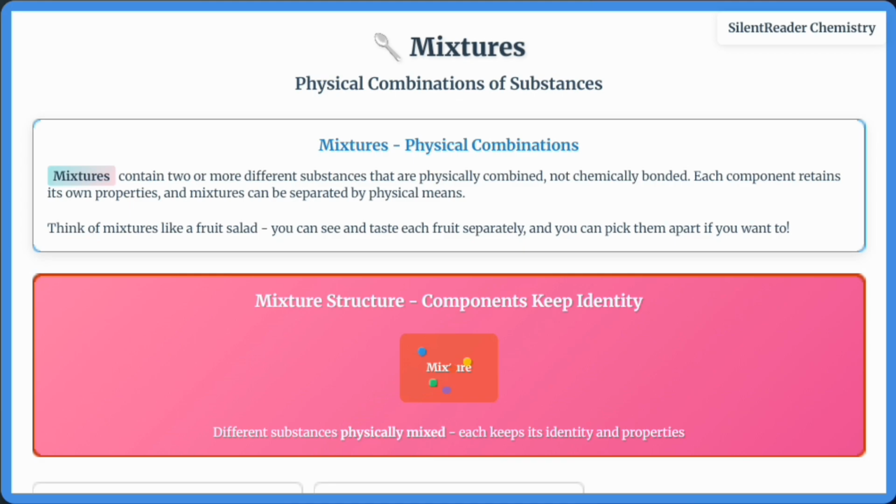Mixtures can be homogeneous like salt water or air that are uniform throughout, or heterogeneous like salad or soil where you can see different components. Key characteristics include variable composition, components keeping their properties, physical combination without chemical bonds, easy separation by physical methods, and no fixed formula like compounds.